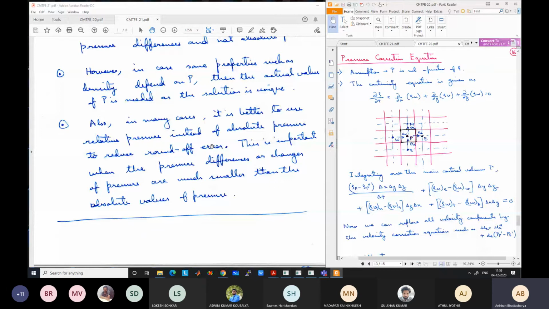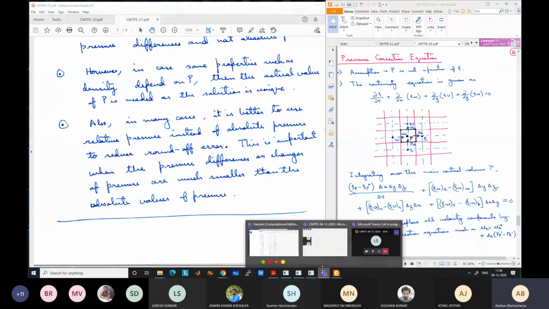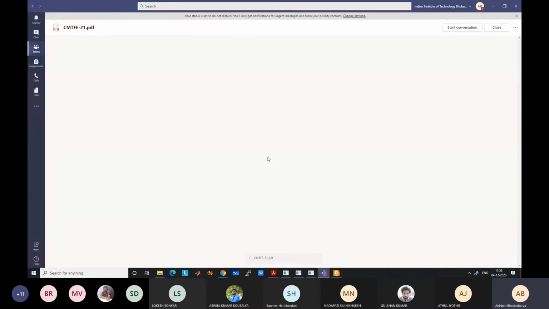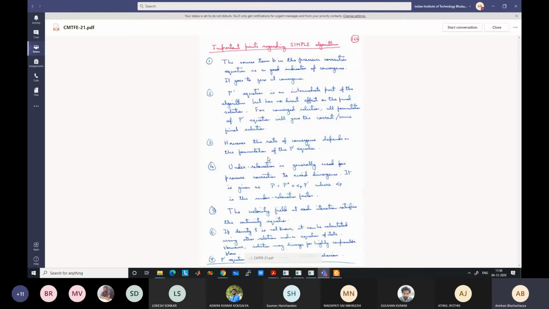Is this point clear to all of you? Or is there any doubt? Why it is better to take this? This type of thing should be known to you after this course. Even if you cannot implement the entire Navier-Stokes algorithm, these are very important things: why it is better to take relative pressures while solving problems.